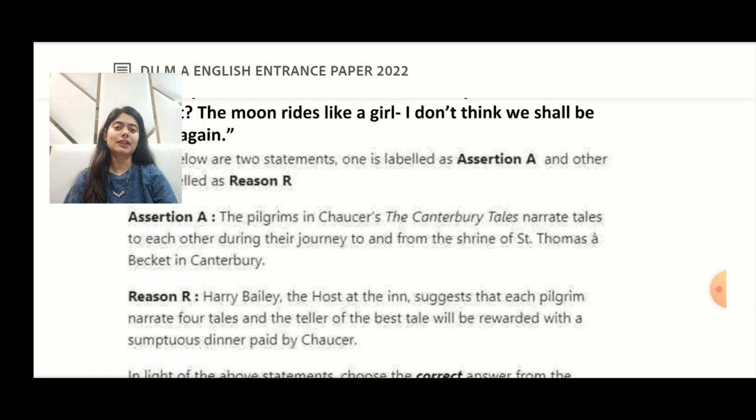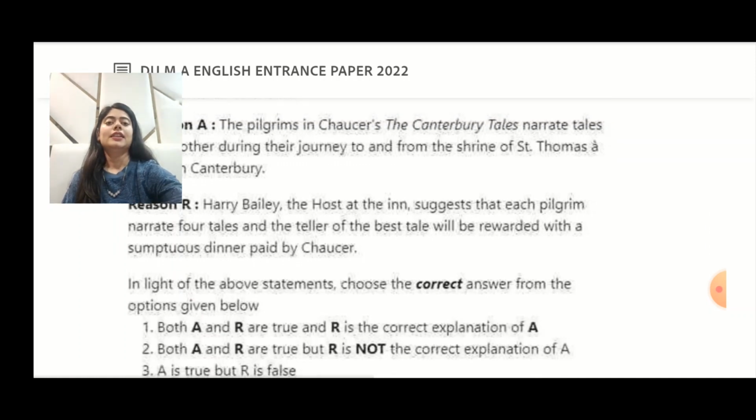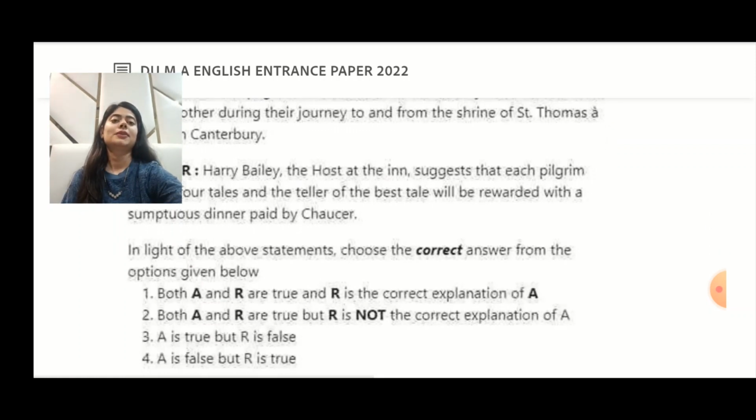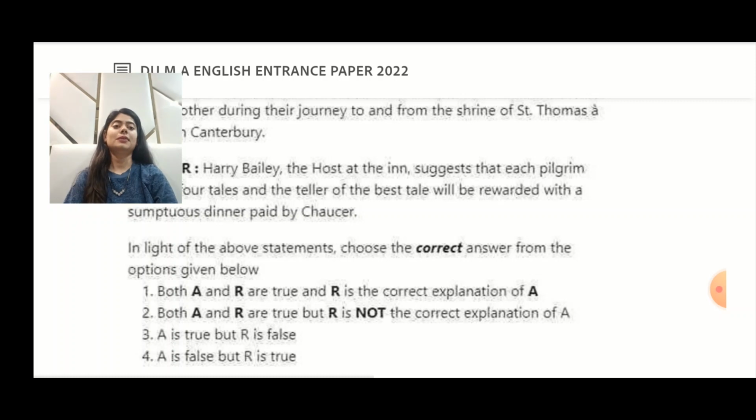And your reason reads, Harry Bailey, the host at the inn, suggests that each pilgrim narrate 4 tales, and the teller of the best tale will be rewarded with a sumptuous dinner paid by Chaucer. In light of the above statements, choose the correct answer from the options given below.